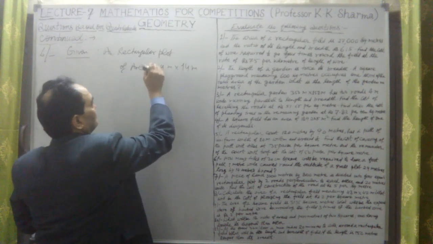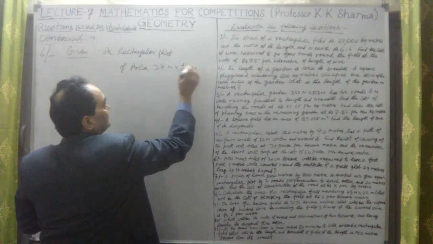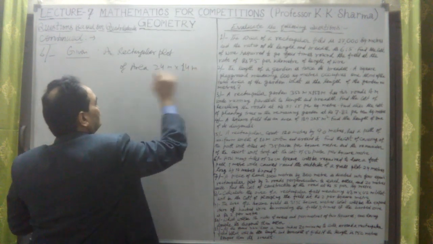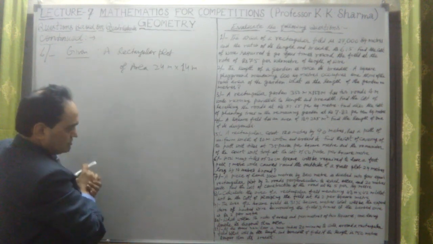This is the area, 24 meter by 14 meter, in square meters. Length and breadth are given.